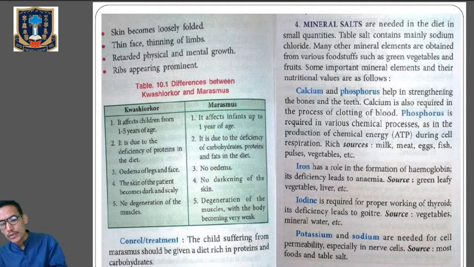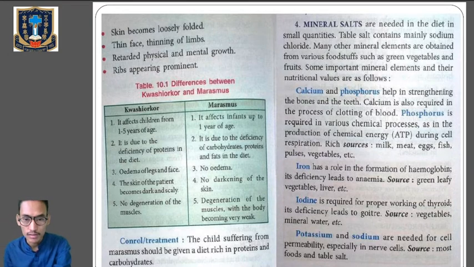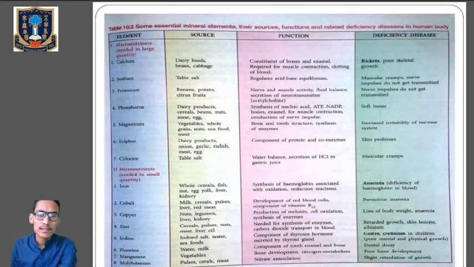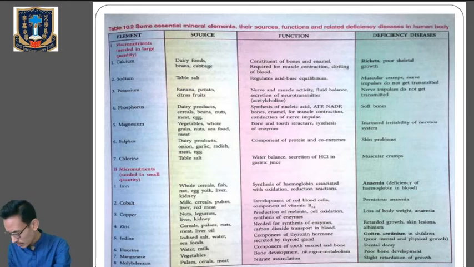Then potassium and sodium are needed for cell permeability, especially in the nerve cells, and the sources of potassium and sodium are food and table salt. So these are a few essential mineral elements, their sources, functions, and related deficiency diseases in the human body. It's in table number 10.2, page number 99.